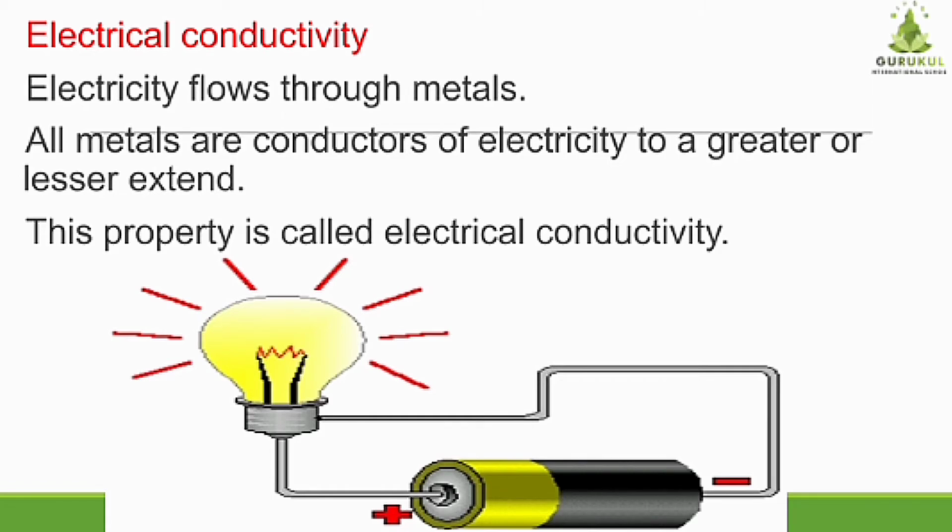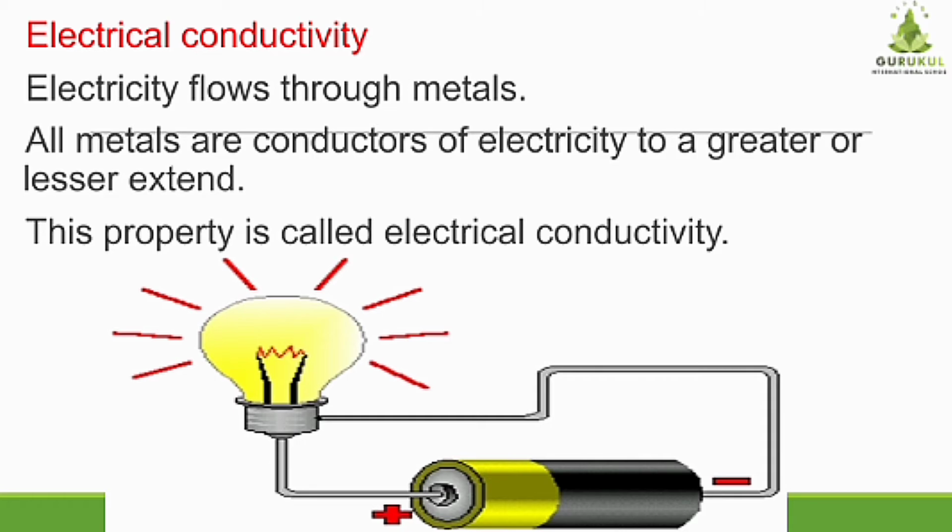Students, you can observe by cutting any wire which is not in use, you can see that the wires are made up of plastic material, but it is only coated with the plastic material. If you cut it, inside that you can see the copper wires, right? Why are the copper wires used? Because electricity flows through the metals, and copper is a good conductor of electricity.